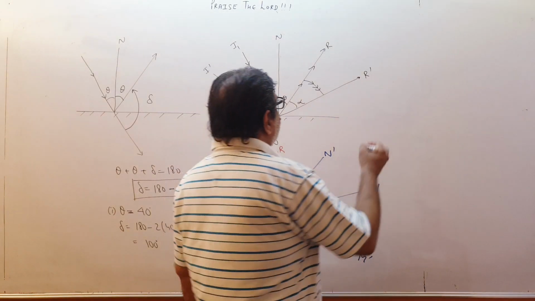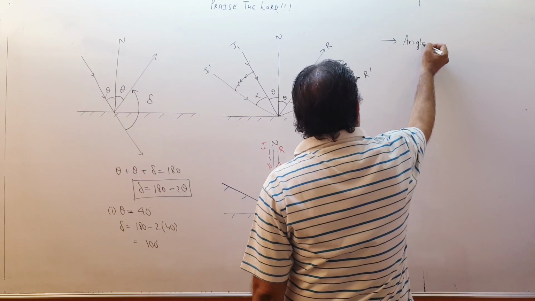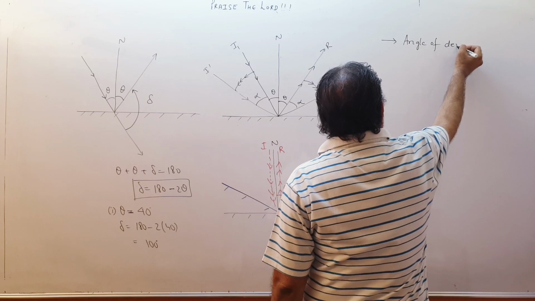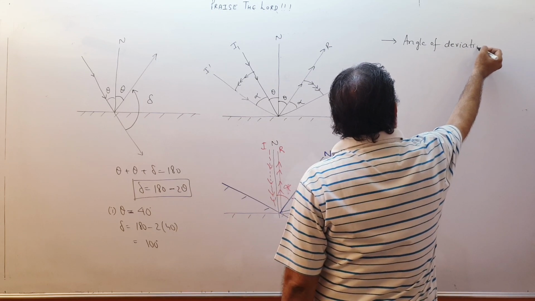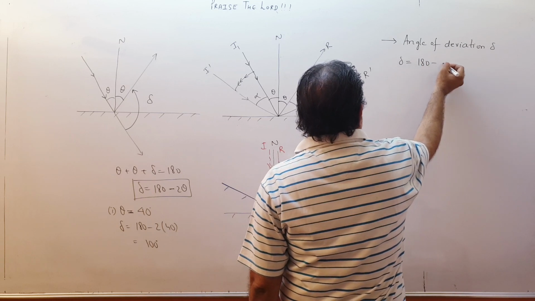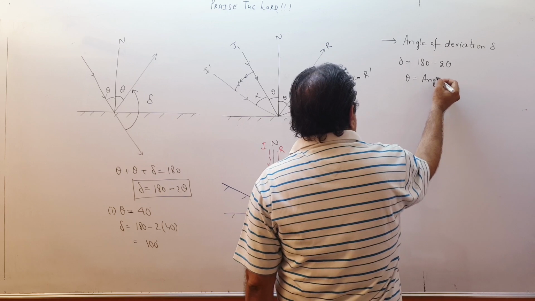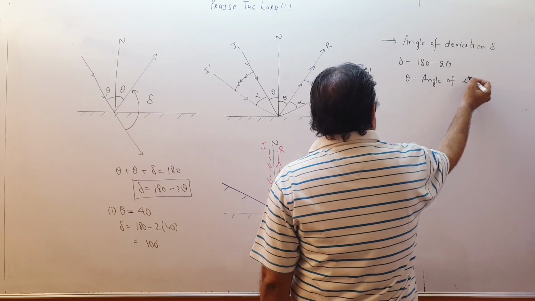So if I summarize over here, the angle of deviation delta is 180 minus 2 theta, where theta is the angle of incidence.